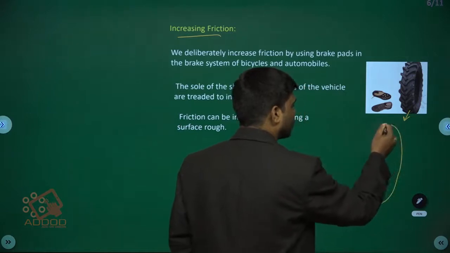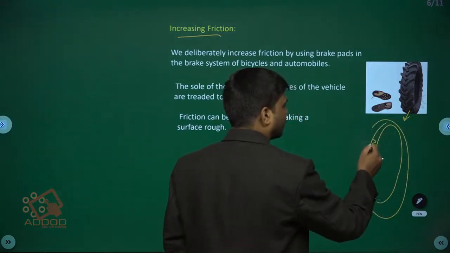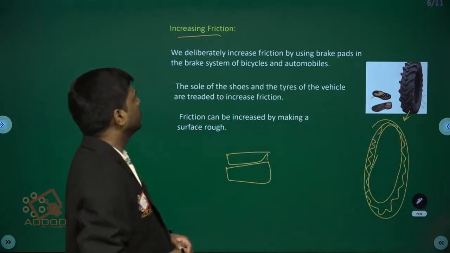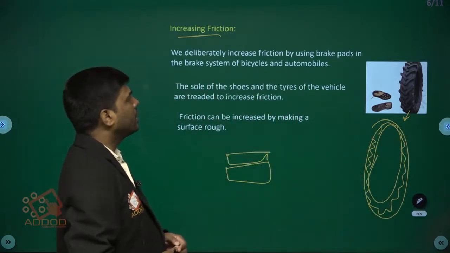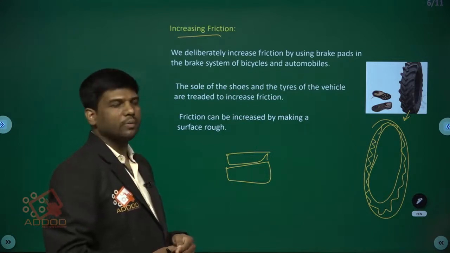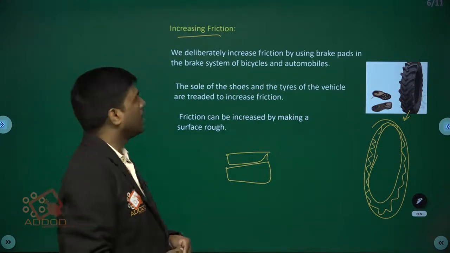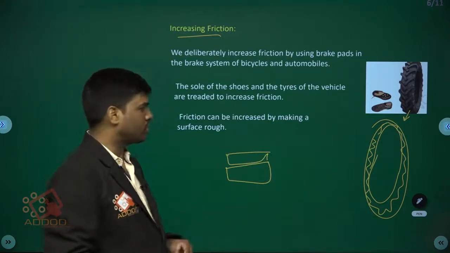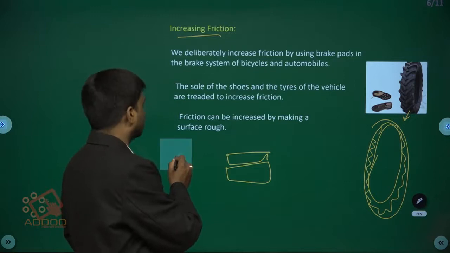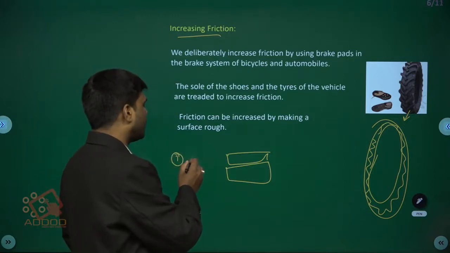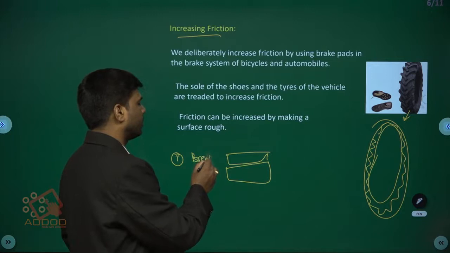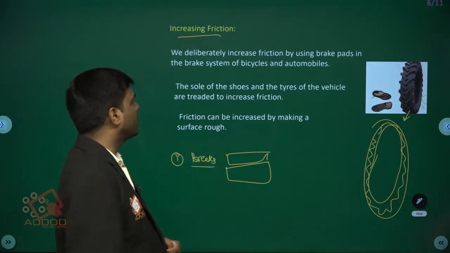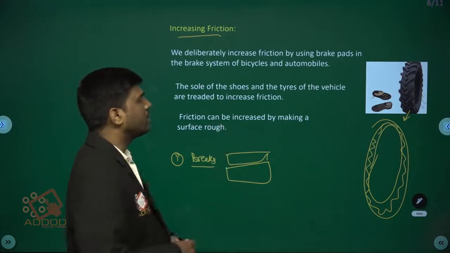Then we have to change the tire, otherwise what happens? It slips. So, we deliberately increase the friction by using brakes and the brake system of bicycles and automobiles. So, the first one is to increase friction by applying brakes, and the soles of shoes and tires of the vehicle are treated to increase the friction.